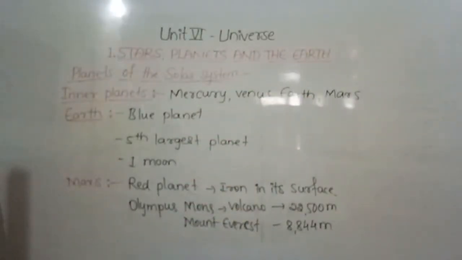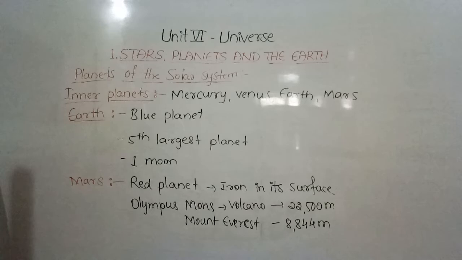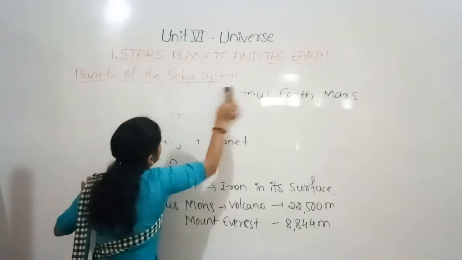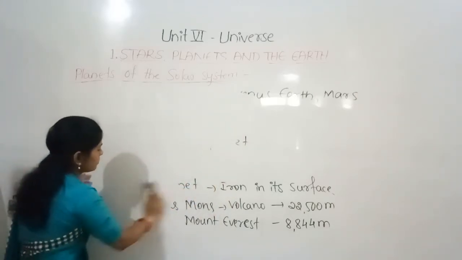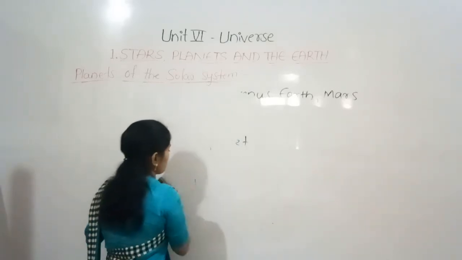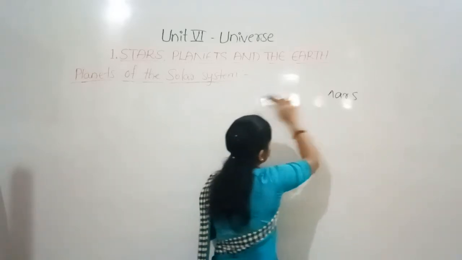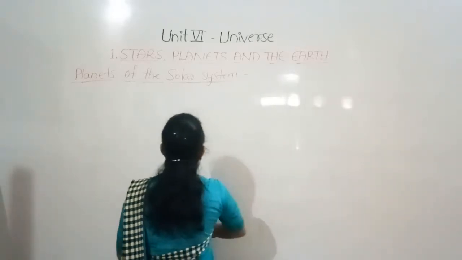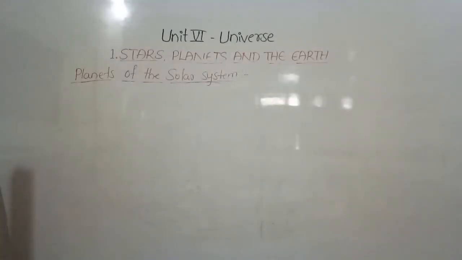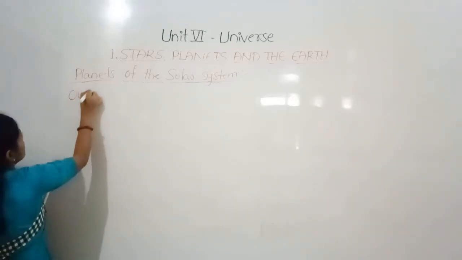And now we can discuss about outer planets. So this is all about the inner planets, and now we can discuss about the outer planets. The outer planets are larger in size than the inner planets, and they mainly comprise dust, gases, ice with a small solid core.